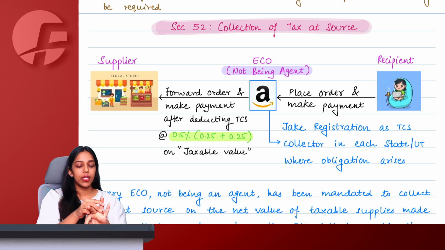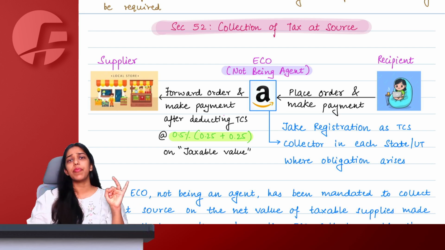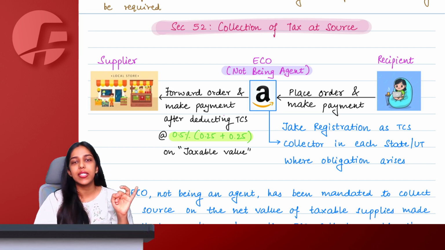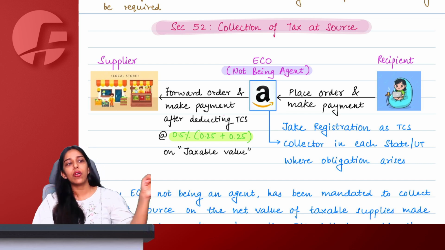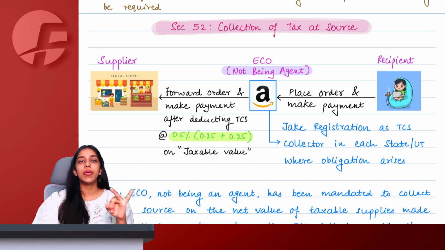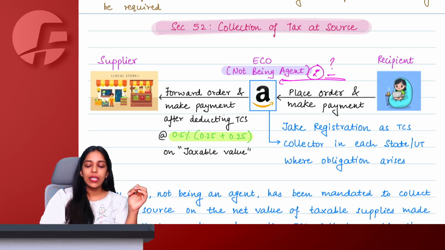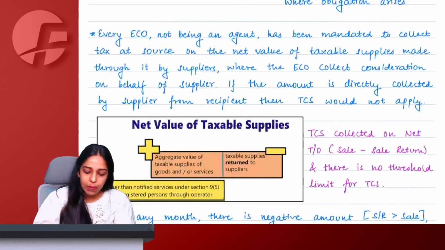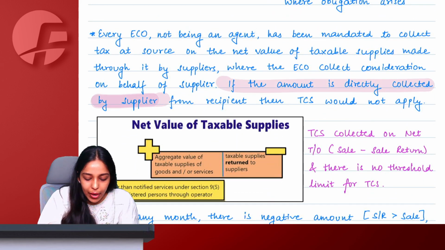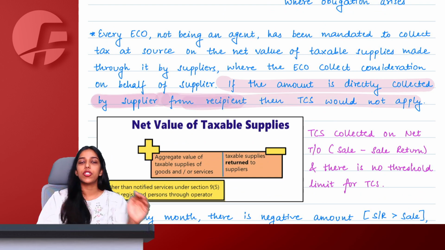Point number 2 that is important is payment should be routed through ECO only. So let us say today I order something online from Amazon. Now, while making the payment, let us say they redirect me to the supplier's payment gateway, or it is cash on delivery type of thing where the supplier only comes to give delivery and collects cash from me, which means ECO is not involved in collecting and forwarding the payment. Now, if ECO has not collected the payment, how can he collect 0.5 percentage from this payment? Not possible. So we are saying that if the amount is directly collected by supplier from recipient, then also TCS provisions will not apply. The payment compulsorily has to be routed through ECO.